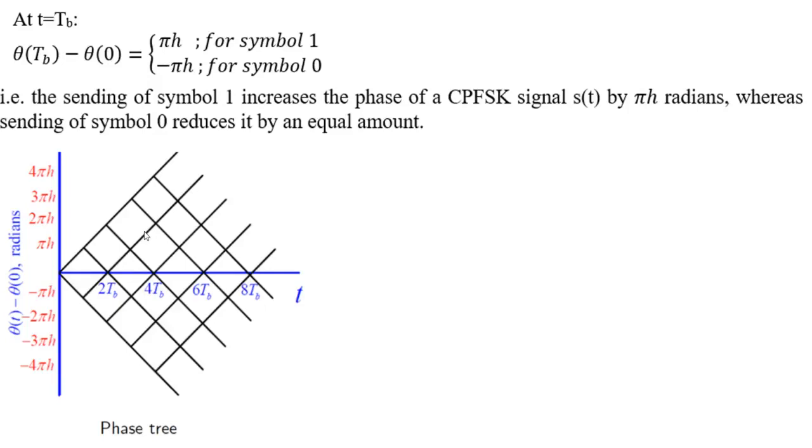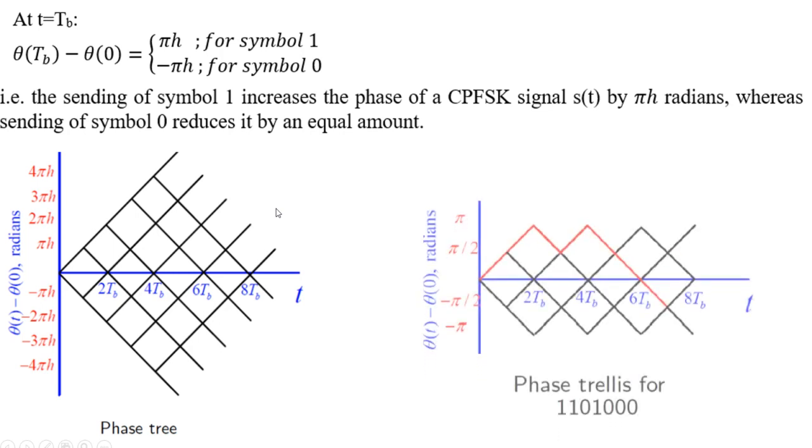The tree will represent the generalized way to show the change in phase for each and every symbol. You can see at each point, when the symbol is 1, the phase will be increased, and when the symbol is 0, the phase will be decreased. So it will be the combination for all of the symbols, symbol 1 and symbol 0, for all the time. Now, for example, we are having the bit sequence